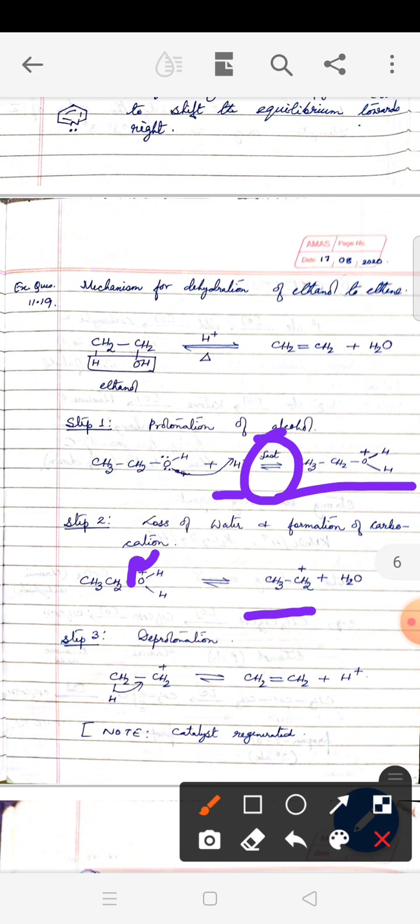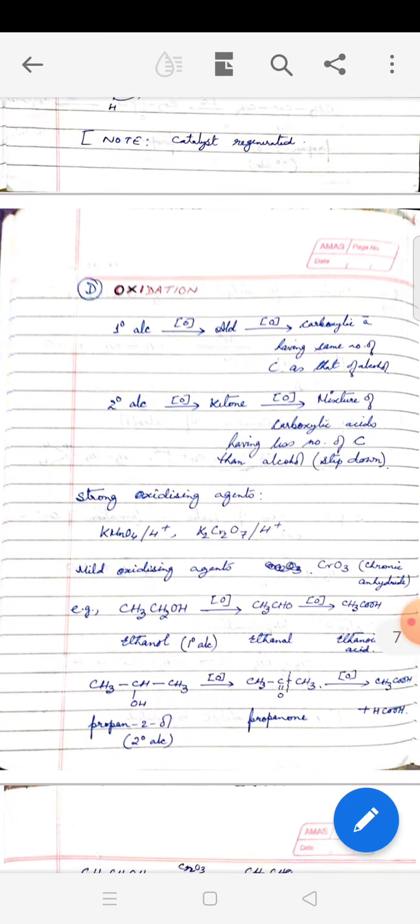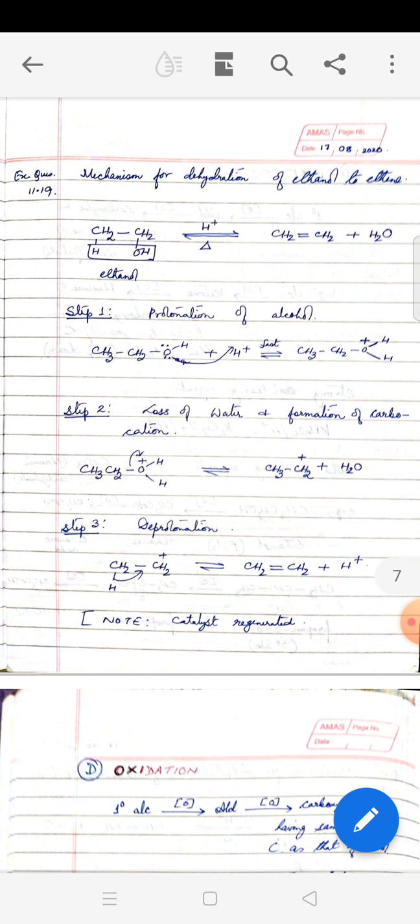So we are almost reaching the product, but as you know, the proton which is used here, which is a catalyst, needs to be made free at the end of the reaction. That is very important to remember, that the catalyst has to be made free at the end of the reaction. So in step 3, what happens? Deprotonation, that means removal of proton. So it gives you alkene, and that's how we get the final product. This mechanism is very important for you to remember, and it is also one of the exercise questions. So we stop this video here, and we'll continue further properties in the next video.